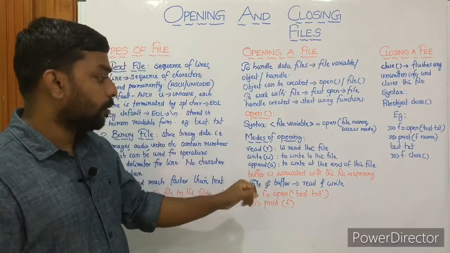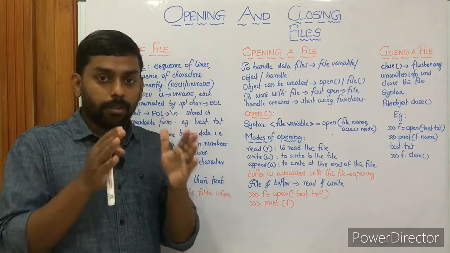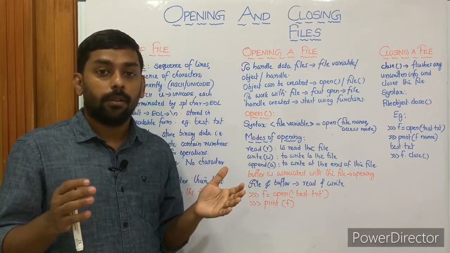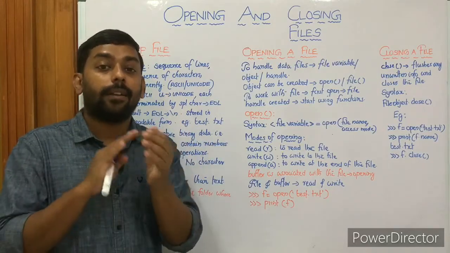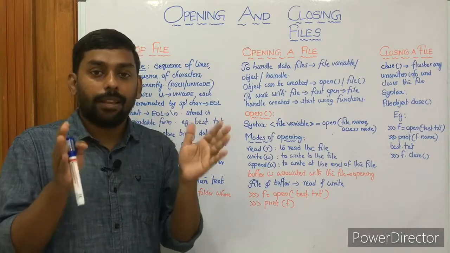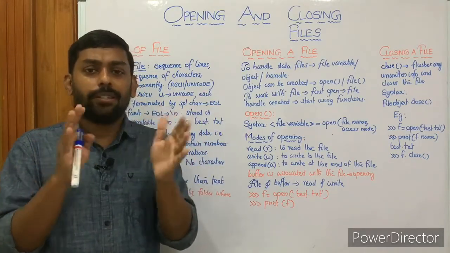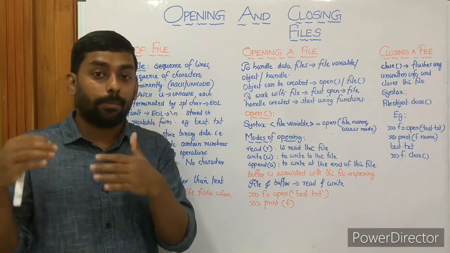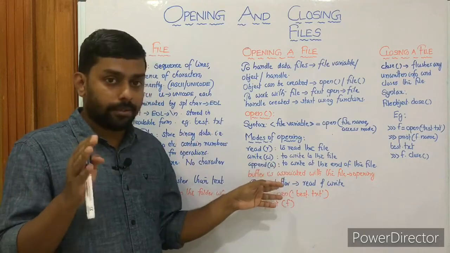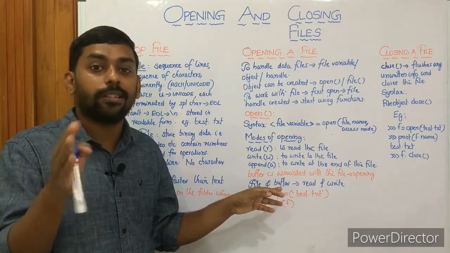Then a buffer is associated with the file opening. There are two terminologies: buffer and file. What is buffer? Buffer is the place where data is stored temporarily. Let's think of it like our RAM, random access memory, where everything is stored temporarily and processed.